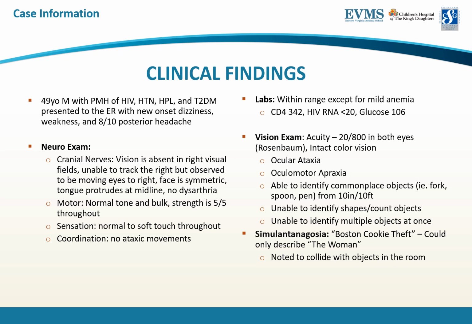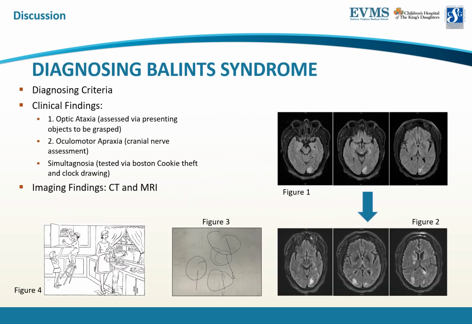When presented with the Boston cookie theft picture, the patient could only identify the woman, but was unable to describe the image as a whole. When asked to draw a clock, the patient would begin drawing, lose the image, and restart his illustration until he gave up. The diagnosis of Balint syndrome is reached with the following clinical findings: optic ataxia, demonstrated by the patient's misreaching for an object; ocular motor apraxia via cranial nerve assessment; and simultanagnosia, tested via the Boston cookie theft.